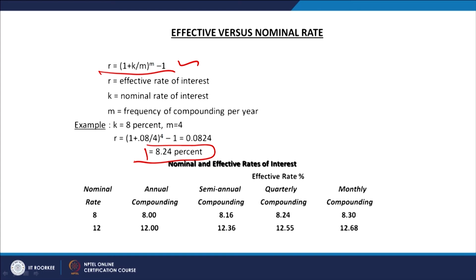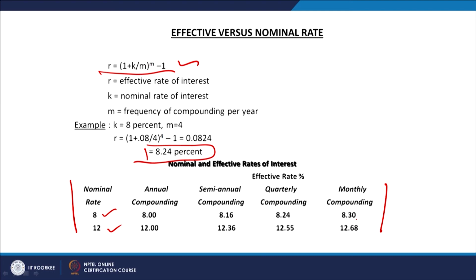So here is a chart which has been calculated, again in the same book by Prasanna Chandra. I have taken this directly from that book. Nominal and effective rates of interest are given here. For example, the nominal rate of interest is 8% or 12%. With annual compounding, done once, it will remain 8 and 12, meaning no extra compounding. At the end of the year you will find 8% and 12%, but if it is semi-annual compounding, meaning compounded every 6 months, then it is 8.16% or 12.36%. Quarterly compounding gives 8.24% and 12.55%, and if monthly compounding is done, it works out as 8.30% and 12.68%.